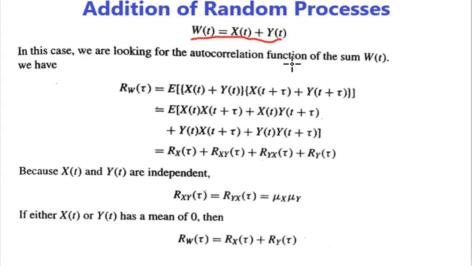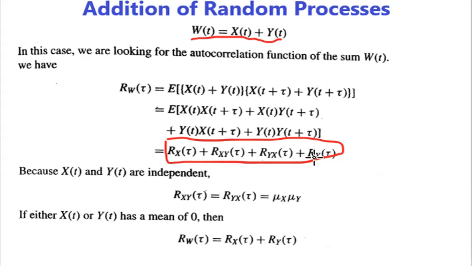Now substitute all these in the expression, expand it and apply the expectation operator, so that you will get an output equation in this format, that is Rx of tau plus Rxy of tau plus Ryx of tau plus Ry of tau.